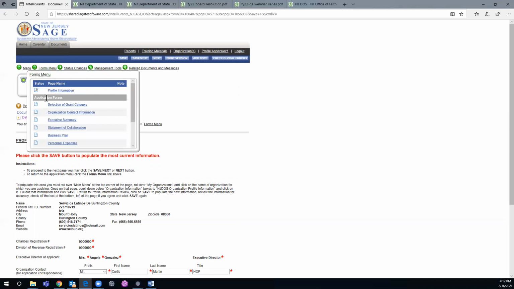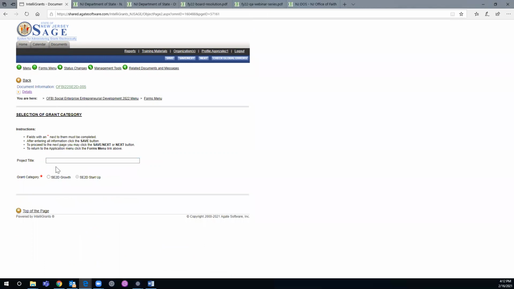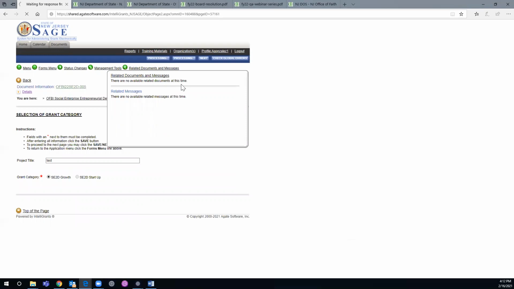You hover over forms menus, you click selection of grant category, and you only have one category. See, seed is grayed out. Seed startup is grayed out. So the only category you have, you want to put a title there, and you want to click seed growth, and then you want to click save, or you can click save next, and it'll take you to the next form.